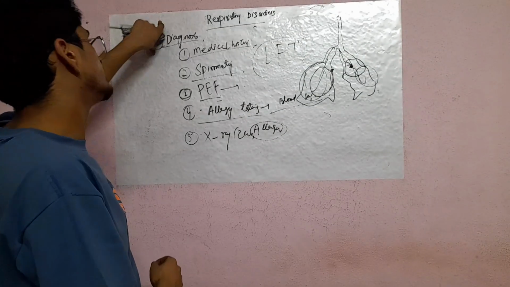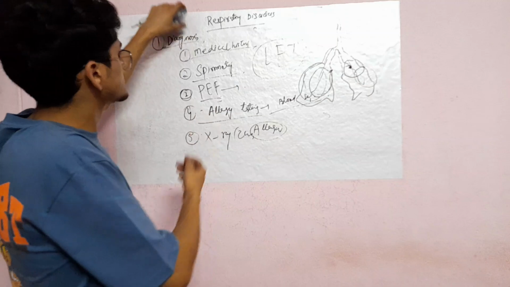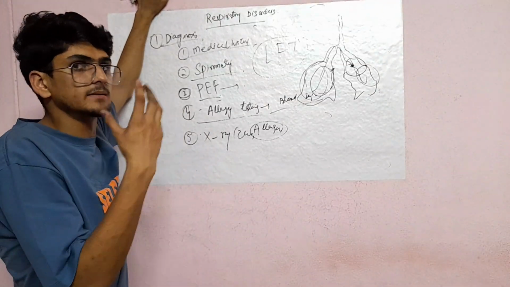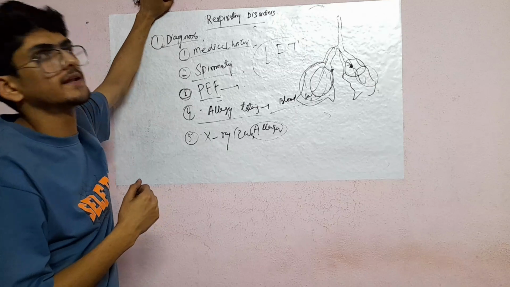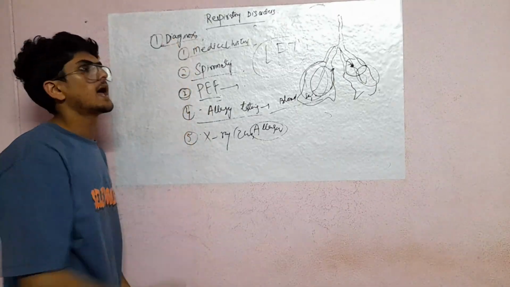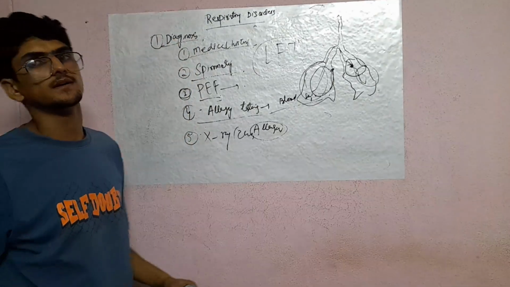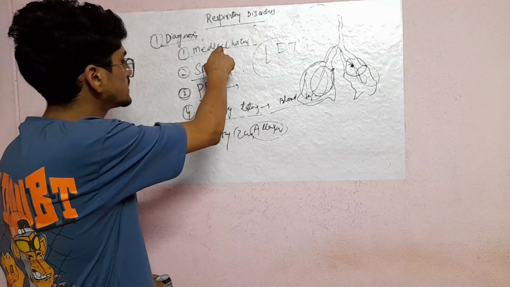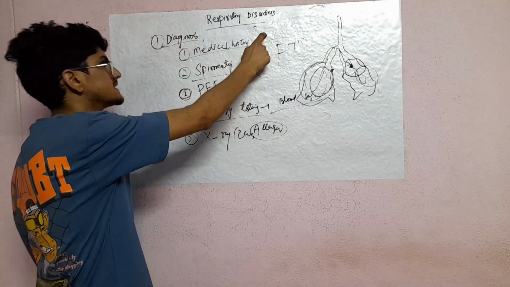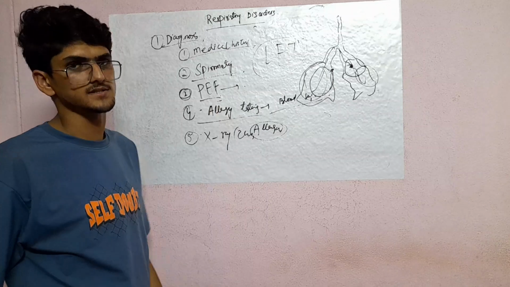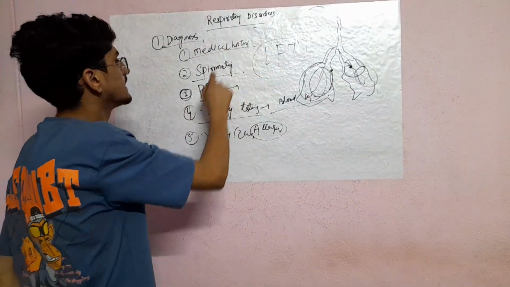So in the diagnosis, we take first the medical history. What is the medical history of the person? Means what are the symptoms of the patient? Whether anyone from his parents has asthma. Then there may be chances he may also get asthma. So medical history will be first, as per the symptoms, as per the genetics or heredity from the parents. Maybe he also has a chance of asthma. So medical history. Next, spirometry.